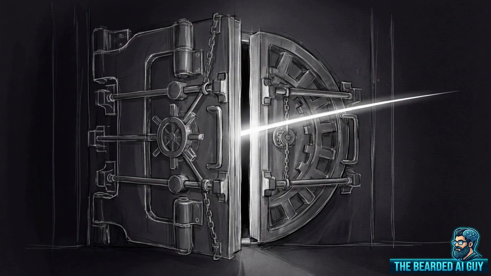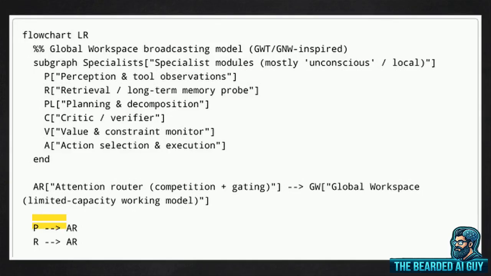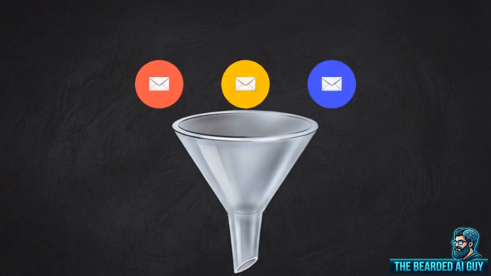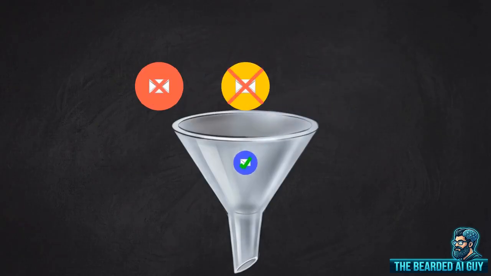It represents selective attention, functioning as a strict gating mechanism, dictating exactly what is allowed onto the stage. Now, here's what's actually happening under the hood. Focusing strictly on the left side of this architecture, a cohort of specialist modules feeds directly into a central attention router. These modules, handling planning, verification, or perception, do not converse directly. Instead, they publish candidate items directly to the router. The attention router evaluates these incoming candidates based on active metrics, novelty, uncertainty, and goal relevance.